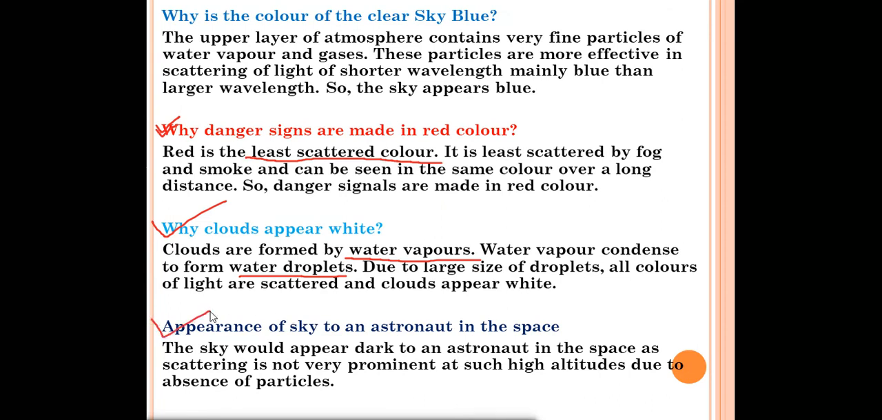And the last question, appearance of sky to an astronaut in space. In space, you know, there is no atmosphere. So how will the sky look to an astronaut in space? The sky would appear dark to an astronaut in space, as scattering is not very prominent at such high altitude due to absence of particles. Since there is no atmosphere, no particles will be present, so no scattering will take place. So the sky will appear dark to the astronaut in space.